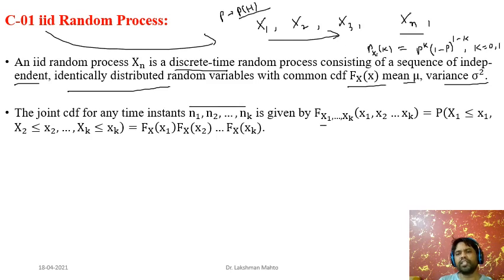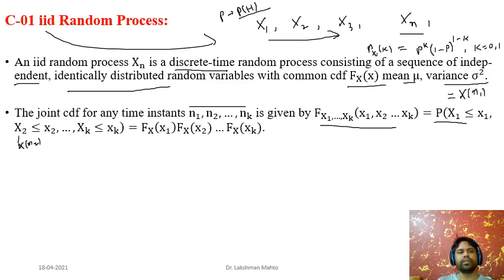We will define the CDF by the probability that x1 takes values up to x1, x2, and so on. What is x1? X1 is defined by the random process at time n1, and similarly x2 is the random variable defined by the discrete random process at time n2.